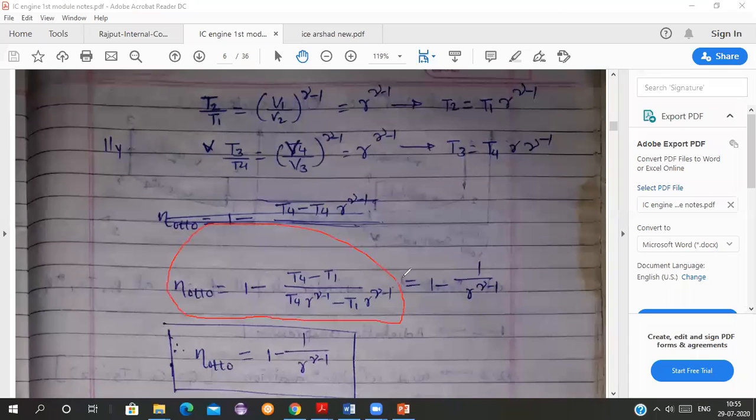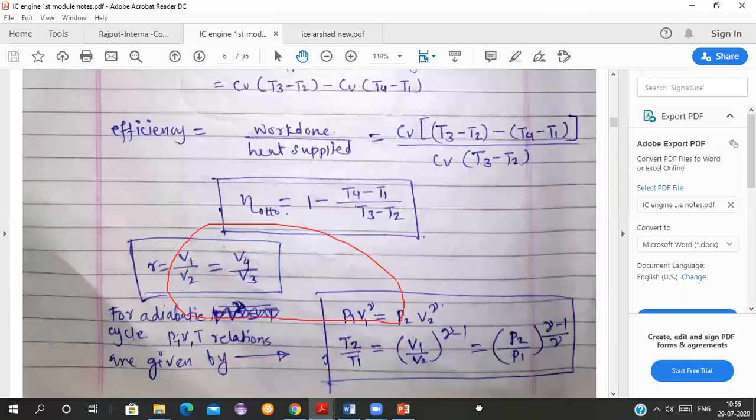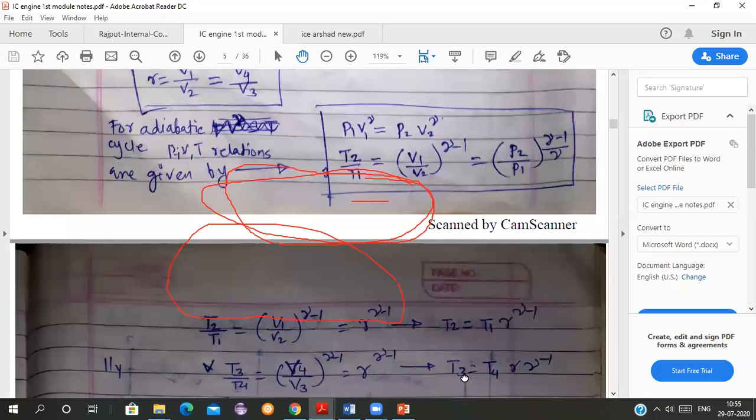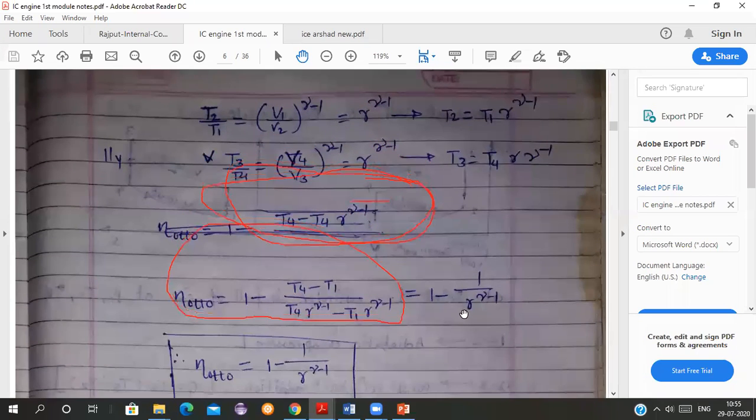Where is it coming from? See, all of you, we have solved the derivation till here. So from here only I am taking the value. Eta Otto is equal to 1 minus T4 minus T1 upon T3 minus T2. So I am substituting the values now, the values of T2 and T3 here.